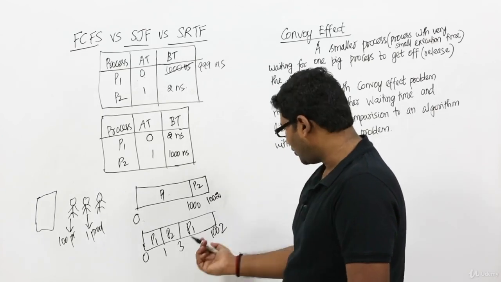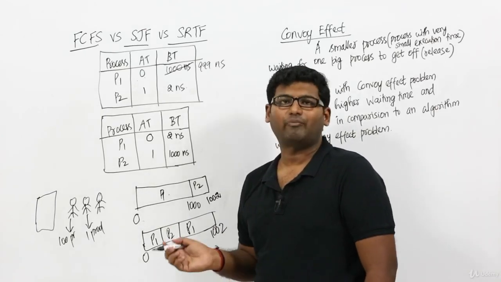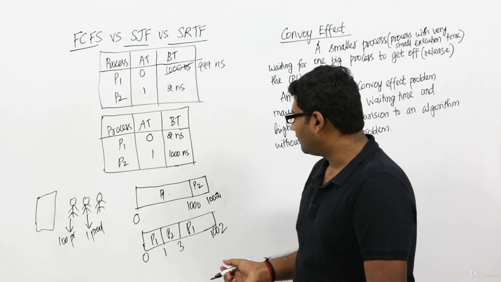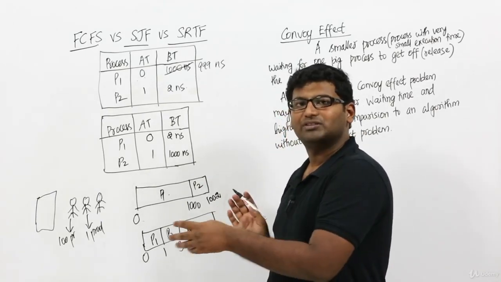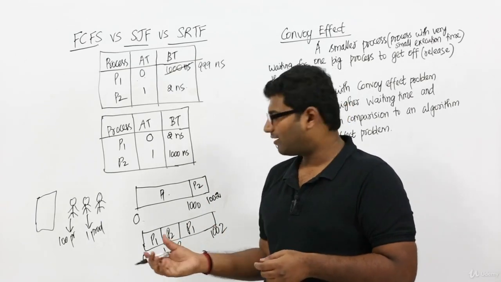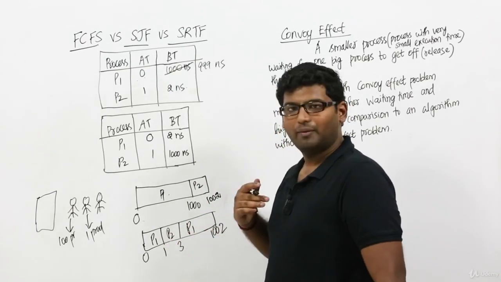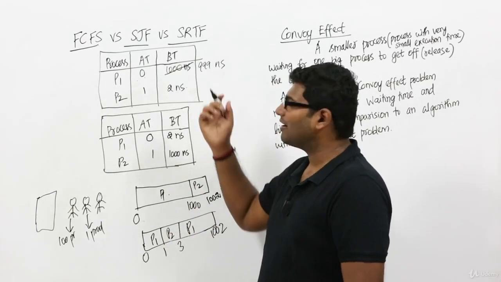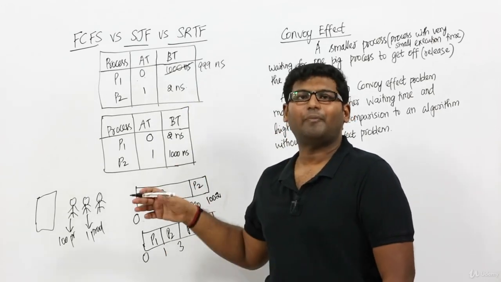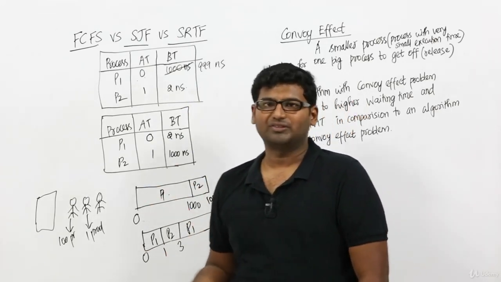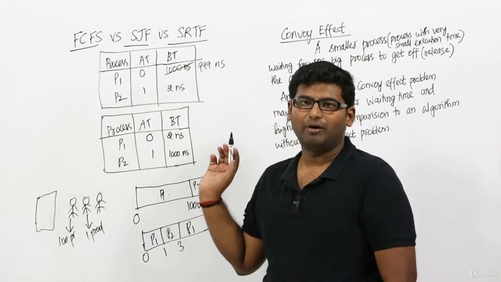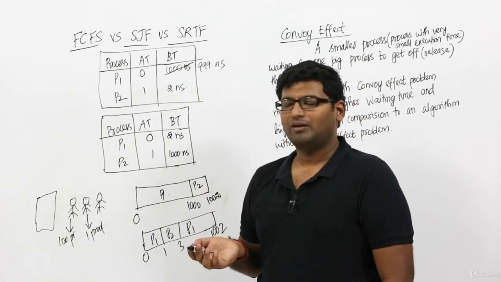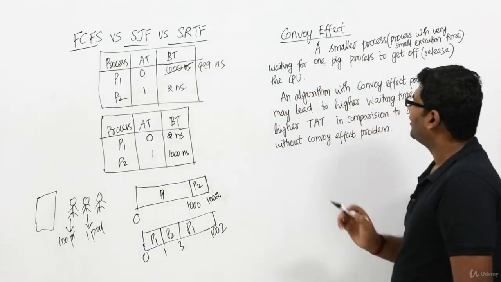So here there is no convoy effect problem because there is nothing like a small process waiting for a big process to get off the CPU. Once a smaller process arrives, in case of SRTF, we will preempt the bigger process and then schedule the smaller process. And so SRTF will not suffer from the problem of convoy effect. Okay, fine. Now let's see this point.